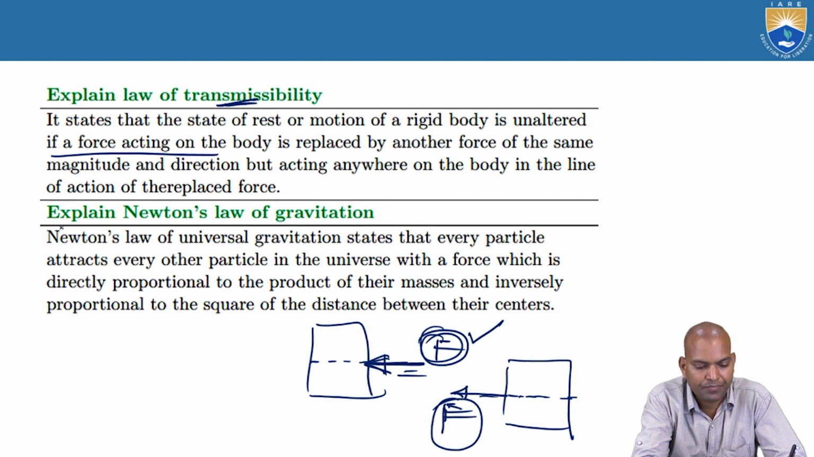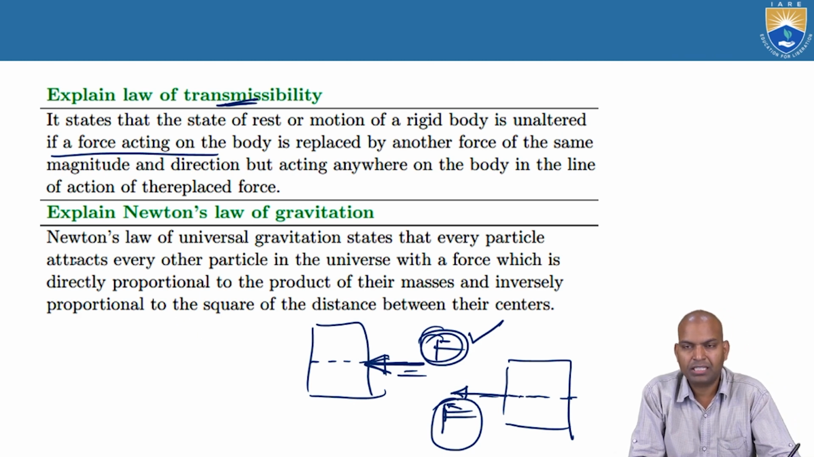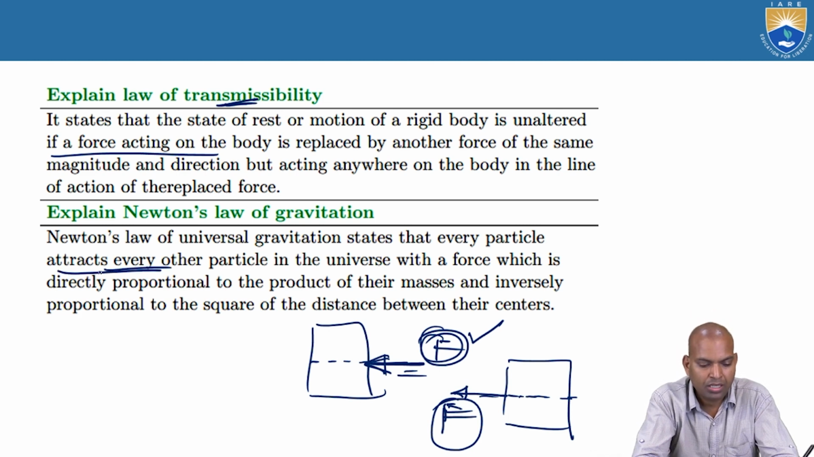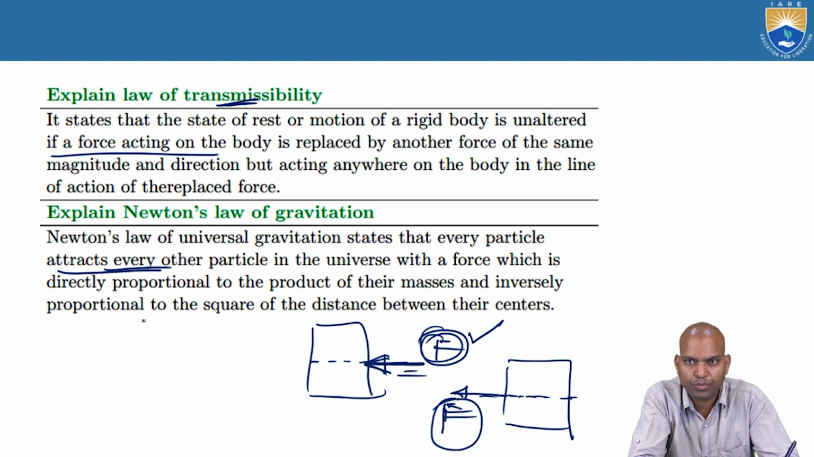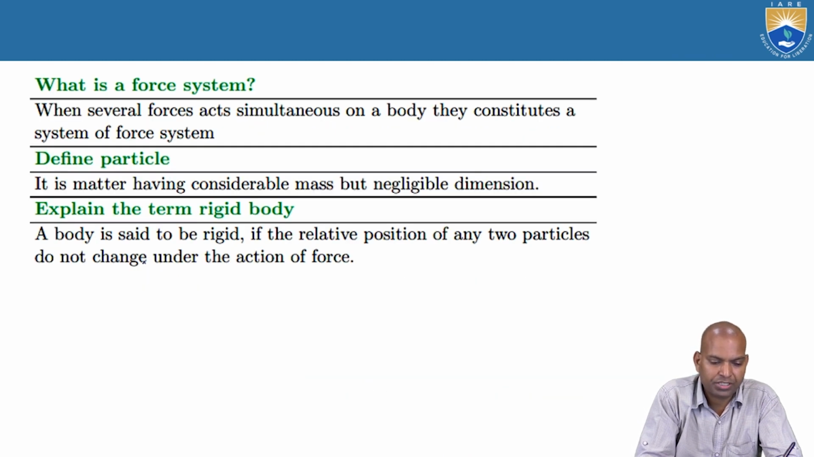Okay, what is the next law? What is Newton's law of gravitation? Everybody knows here, the universal law of gravitation states that every particle attracts every other particle in the universe with a force which is directly proportional to the product of their masses and inversely proportional to the square of the distance between their centers. That is Newton's law of gravitation.